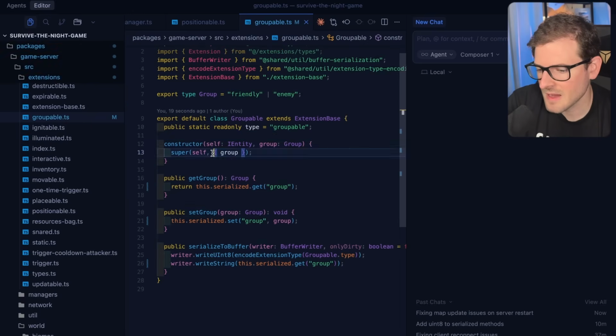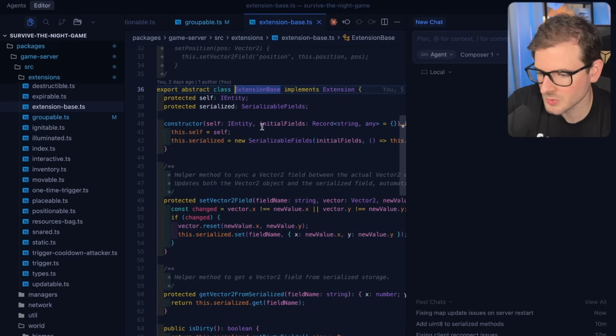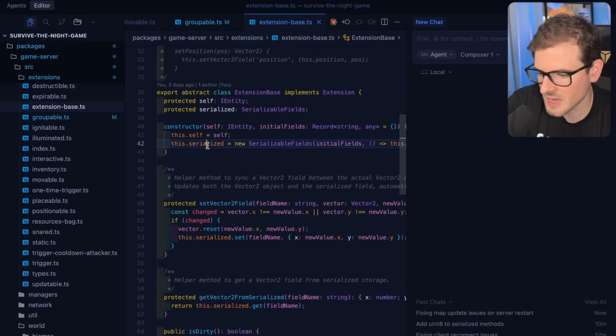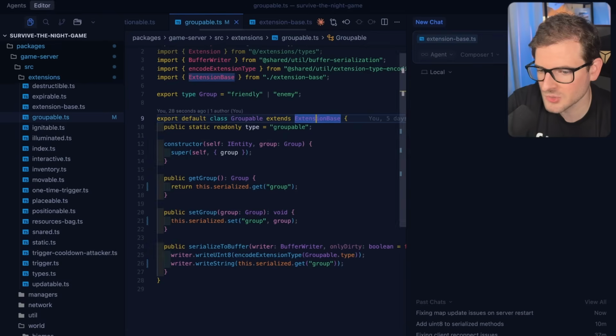And I think we can derive that using TypeScript by this initial state that we're passing. Notice that this extension extends extension base, and it passes in an initial fields, and this is passed into a serialized fields, so that later on when you try to access a serialized fields object, it should already know what the types are. So I'm going to go ahead and just drag this one in. I'm going to drag this one in.